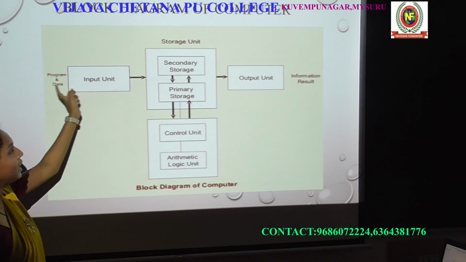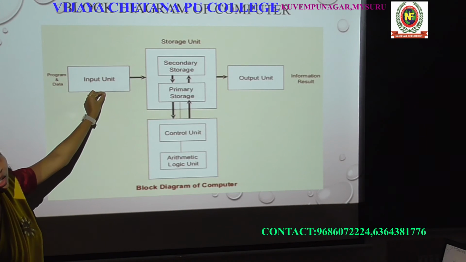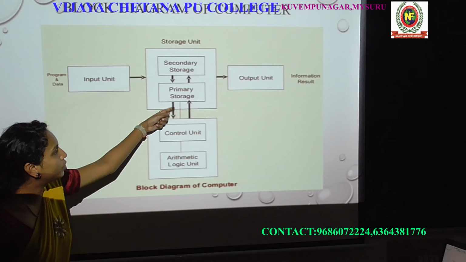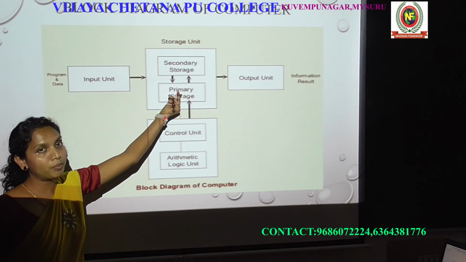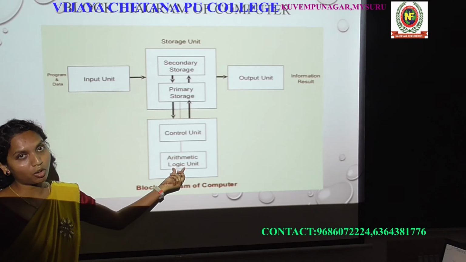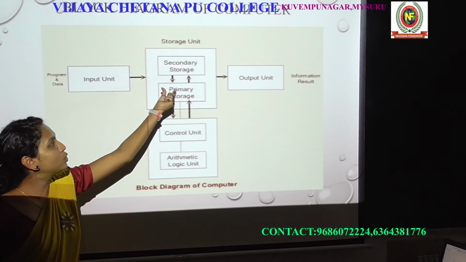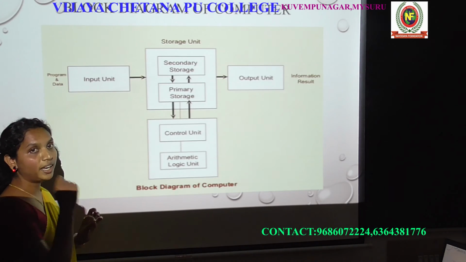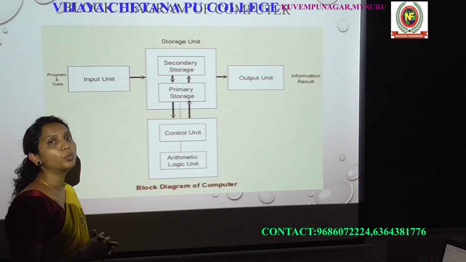Okay, so we need to see the result, that's why we are giving our data, 2 plus 3, here through an input device. It will be stored in a memory. Again, by using the control unit, the data will be sent from memory into the arithmetic and logic unit. Here all the processing is done. The result will be again stored in a memory. Now when the user needs it, the result will be sent to the output device.